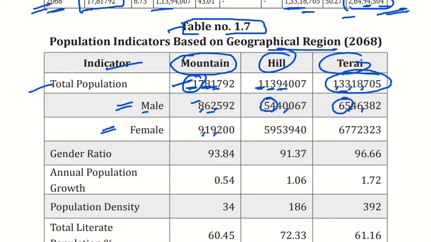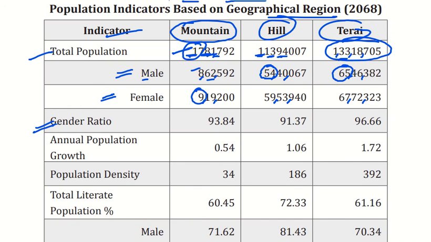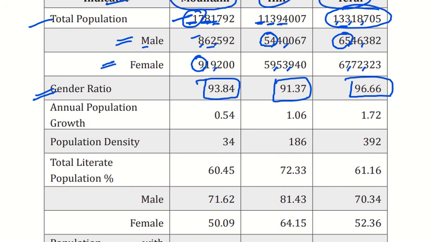female population is 9 lakh, that is more than the male population, that is 9,90,000 in the mountain region, and 59 lakh in the hilly region, and 67 lakh in the Tarai region. So if you talk about the gender ratio, in the mountain region it is 93.84, 91.37 in the hilly, and 96.66 in the Tarai.